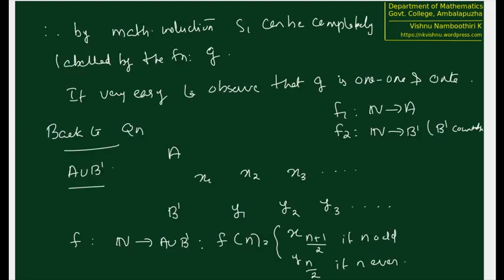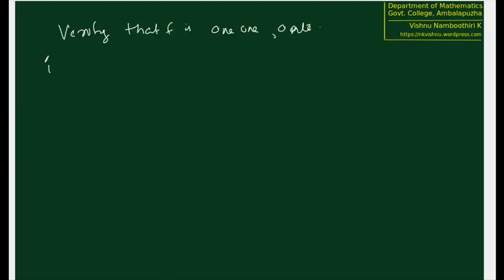So now it's left as an exercise to verify that f is 1-1 and f is onto. Now if b dash is finite, what will happen?